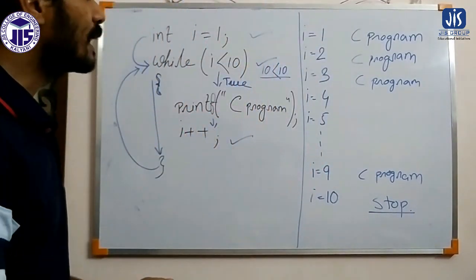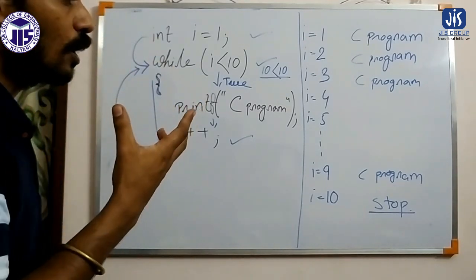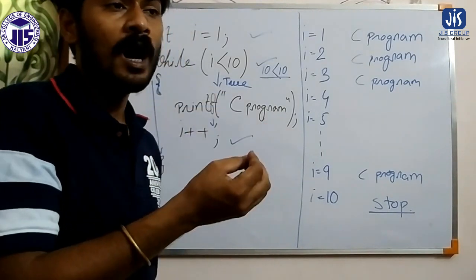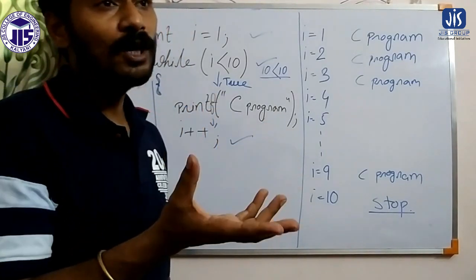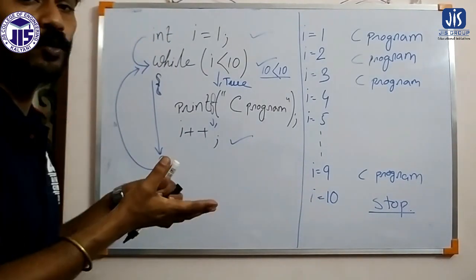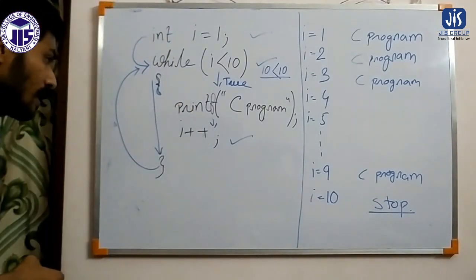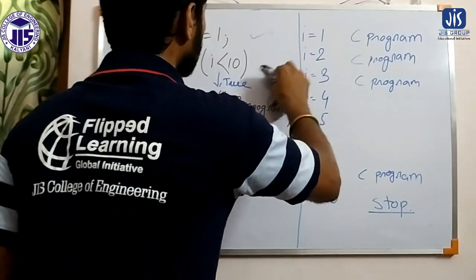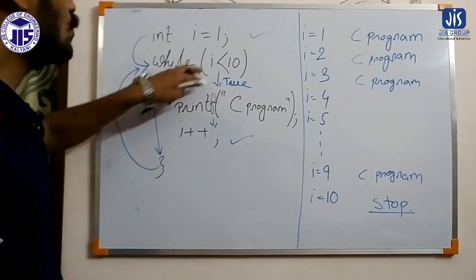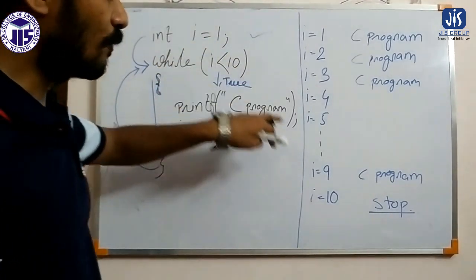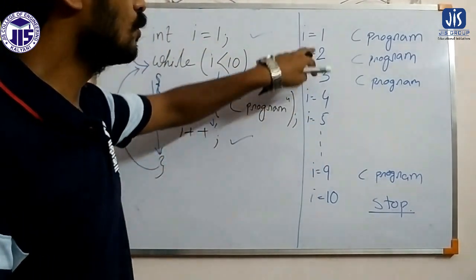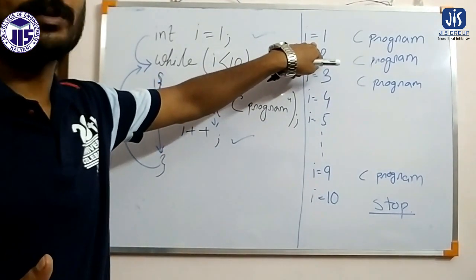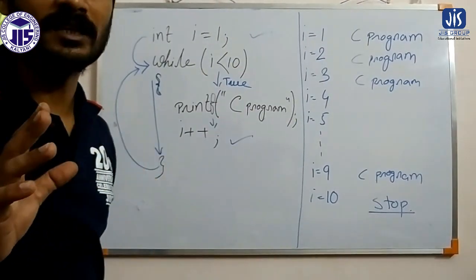Now, how will we decide how many times a particular loop will execute? Depending on that, we have to make changes in the program. It is very simple. In this particular example, what is the initial value of I? That is 1. And what is the final value of I? That is 9. Initialization is done by the programmer. We can initialize 1, 10, 100, anything.